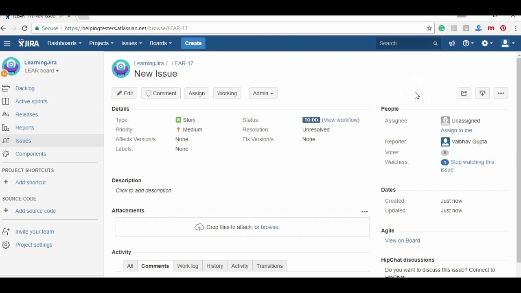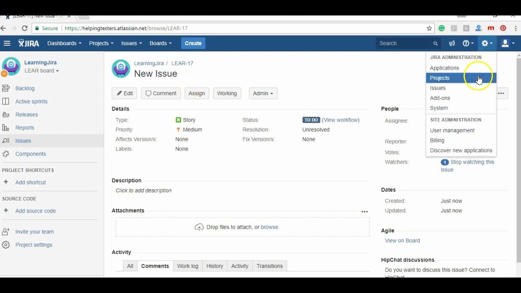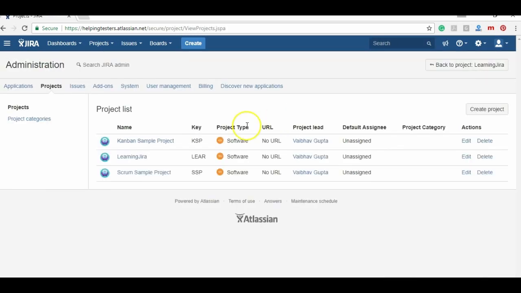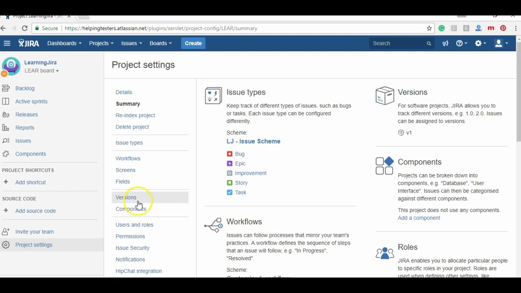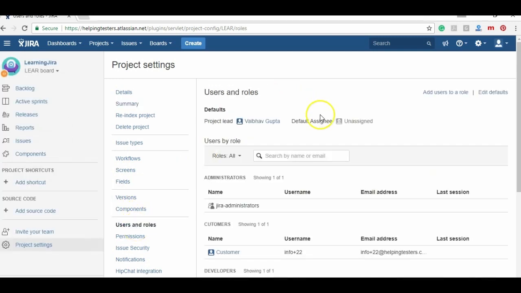I want to make sure that whenever any issue is created and if it is not assigned, then it should be assigned to a particular person. So how can I do this? Let me go to the projects. I'll go to my current project and you will find here the user and roles. And here you will find a default assignee, that any issue which is created should have a default assignee. So you can add a default.